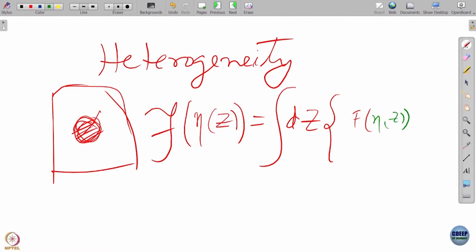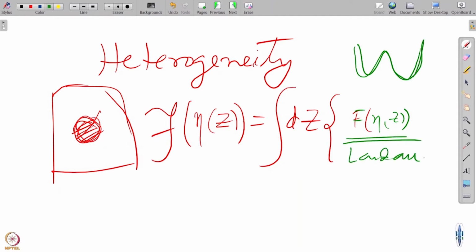This f is this Landau free energy. So, this is Landau. However, when I create the heterogeneity, I have to describe that, and that is done by using a harmonic term.